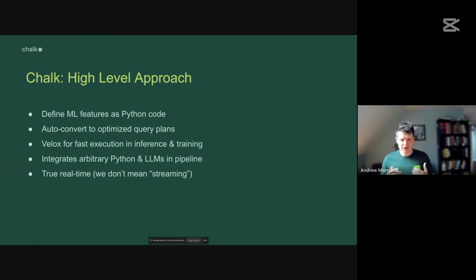And one of the really interesting things about Chalk is we let you integrate arbitrary Python user-defined functions, things like large language models, arbitrary pandas code, NumPy, into those feature derivation pipelines. And we execute all these things in true real time. Sometimes folks say real time means streaming. For us, we're happy to reach out to APIs or transactional data sources like Postgres in the middle of computing features to deliver to your model.